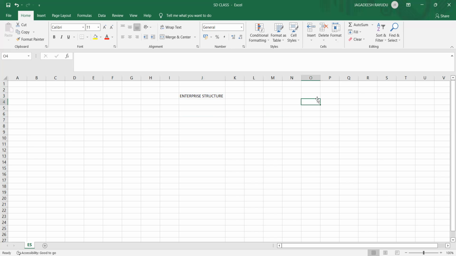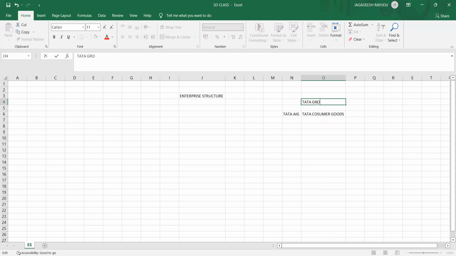For example, Tata is a brand, right? Tata has Tata AIG, an insurance company, and Tata Consumer Goods. This is one company in their group. If you say Tata is a brand, you can call it a group of companies.